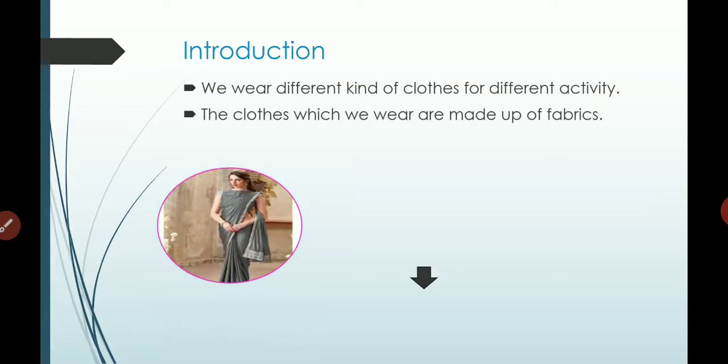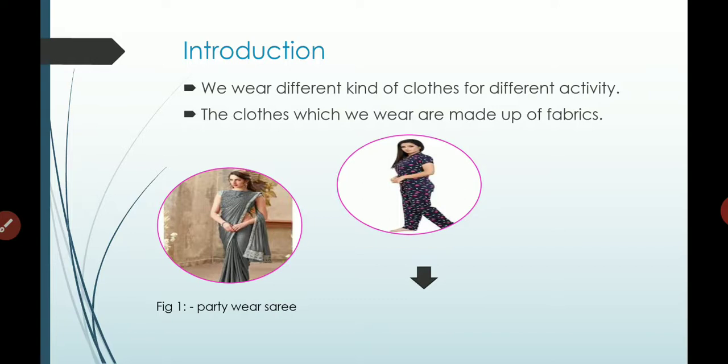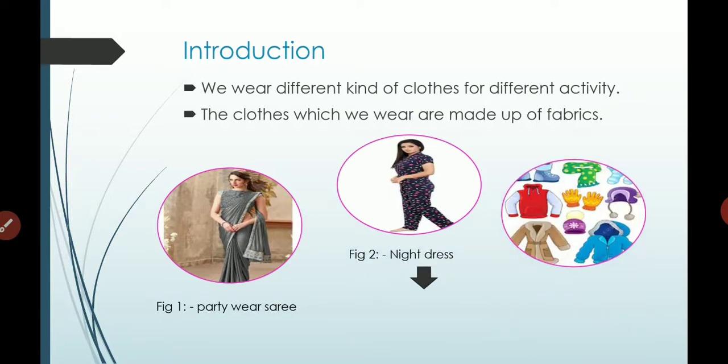As you can see in this picture, this lady is wearing a beautiful sari. Maybe she is ready for a party. Then in this picture, this lady is wearing a night dress. Maybe she is at home. Then these are pictures of some winter clothes you wear during winter season: sweater, muffler.